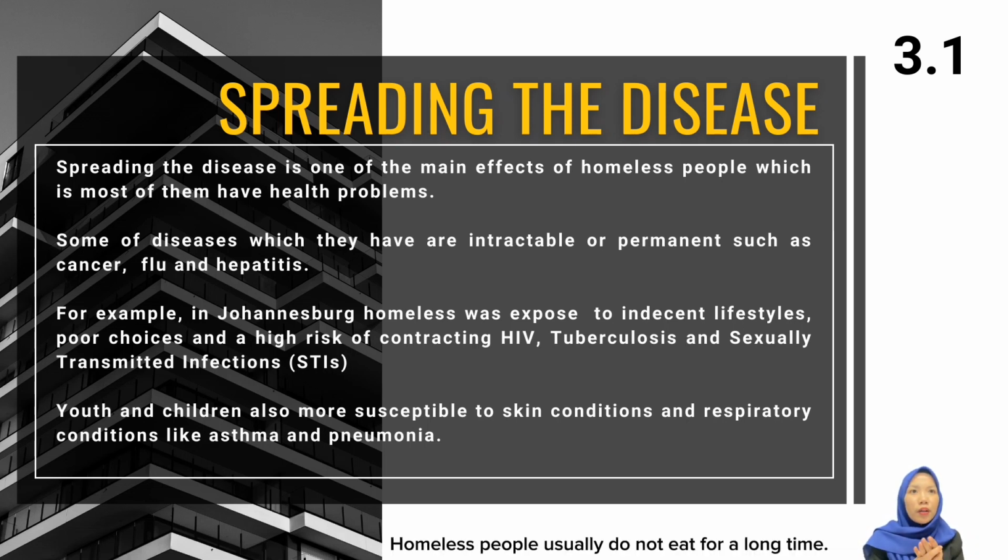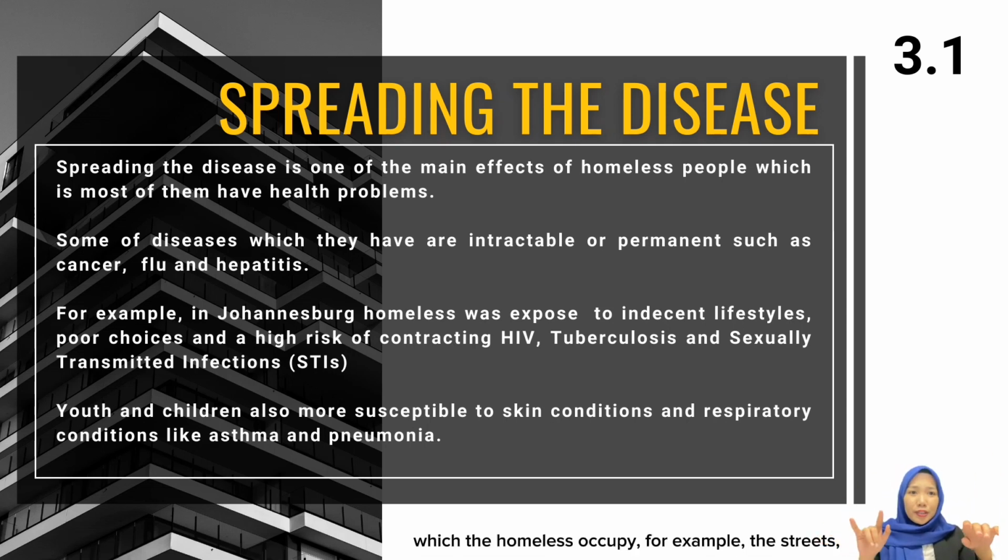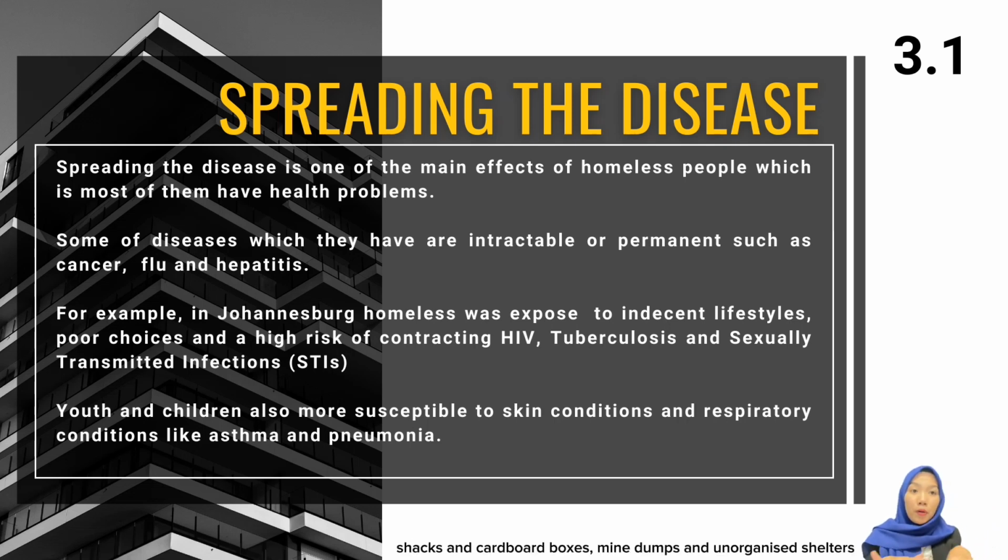Homeless people usually do not eat for a long time. Also, when they eat, they eat only leftover food. For example, they often collect food from the trash, which means they feed on unhealthy food. If we look outside of Malaysia, in America, the places which the homeless occupy, for example the street, shops, cardboard boxes, mines, dumps and unorganized shelters, expose them to an indecent lifestyle, which can include poor choices and a high risk of contracting HIV and also sexually transmitted infections.